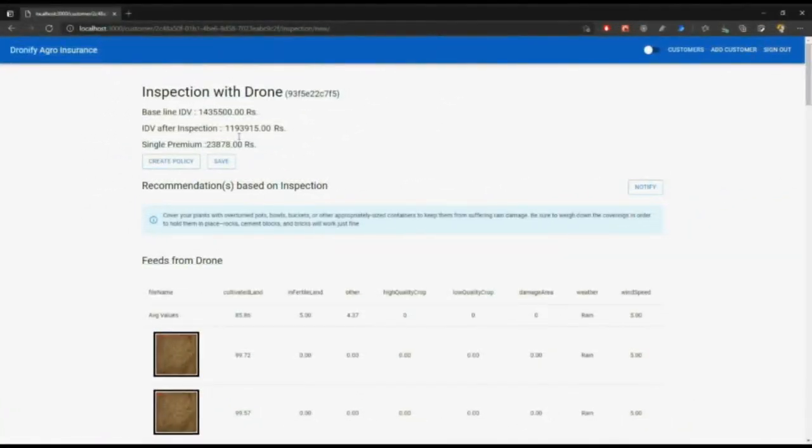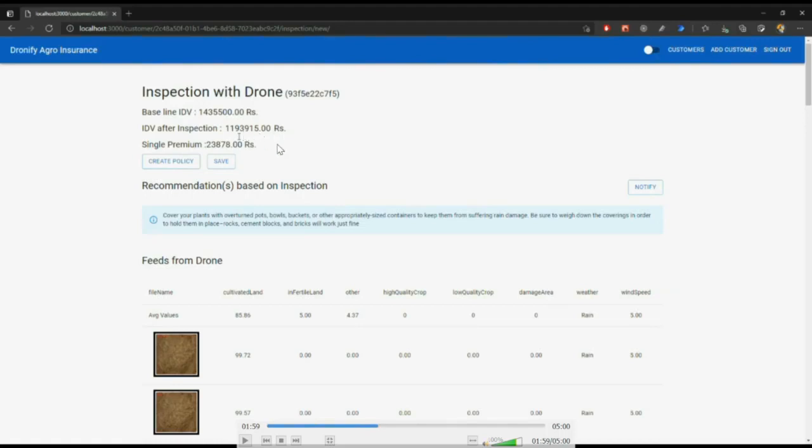Now, as the drone stops flying, all the data is loaded on the front end, as you see here. Here you see that the base IDV value will be this value, but after the inspection we found that the only cultivated land is 85%.